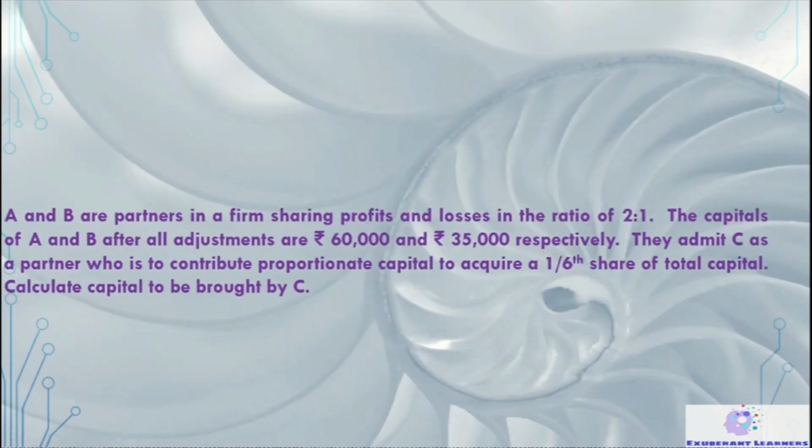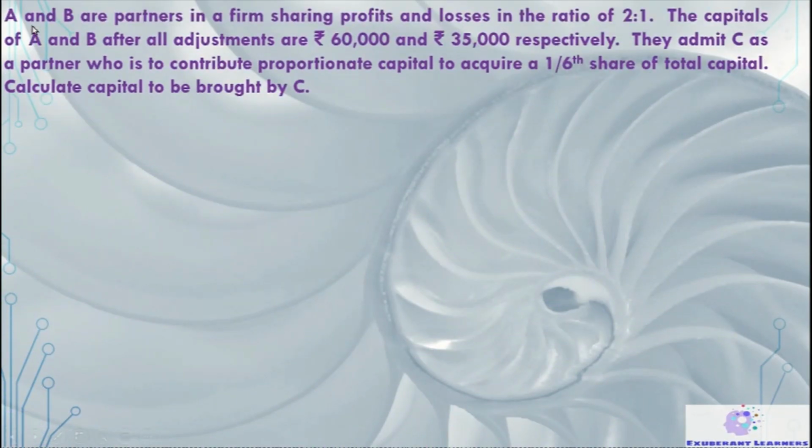I'll explain this with the help of an example also. Here the question says A and B are partners sharing profit and loss in the ratio 2:1. Their adjusted capital is already given, meaning after all the adjustments, premium for goodwill, reserves, revaluation profits, everything is treated. So now they have 60,000 and 35,000 as their capital. Now C has to bring the capital which is proportionate, and he is coming for a 1/6 share. We don't know what amount of capital he is bringing, so we need to find that out.